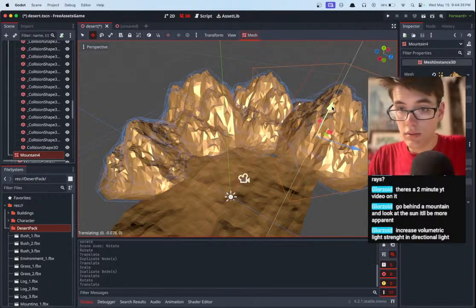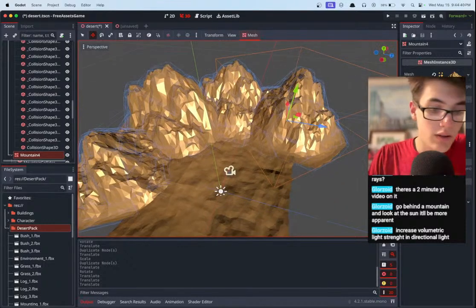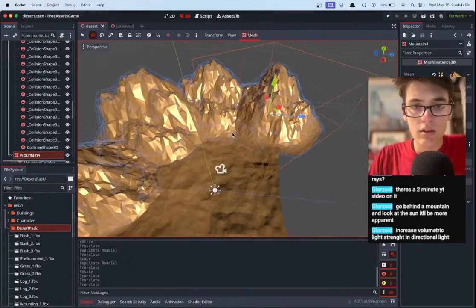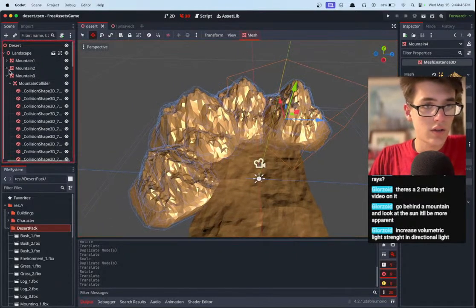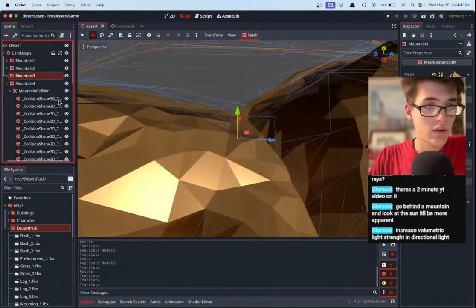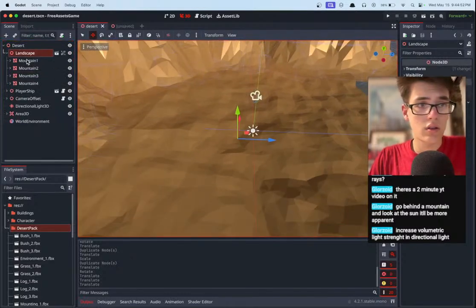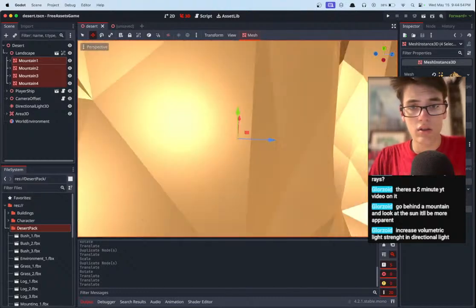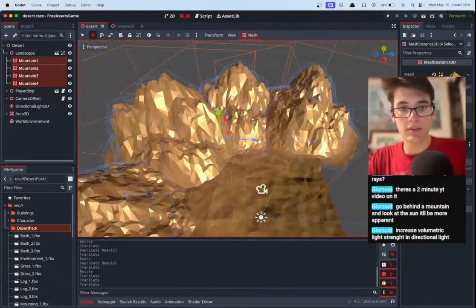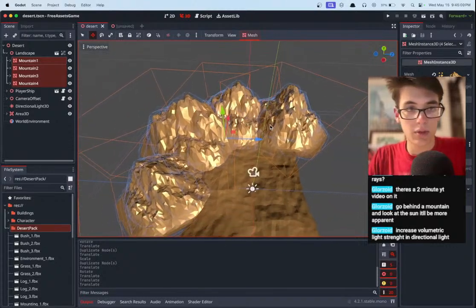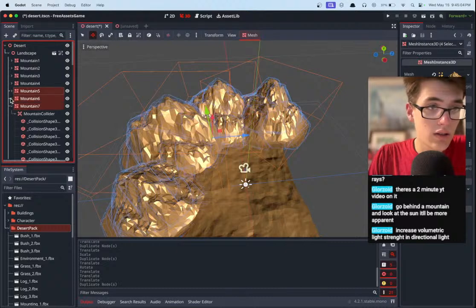Of course, one of the main things is just to make sure there's not any gaps, like that little gap there. Okay, let's try duplicating. Well, if you select multiple and then hit F to frame them, it doesn't really do a great job framing all of them. It just goes to their origin or something, I think. I don't know. Kind of weird.